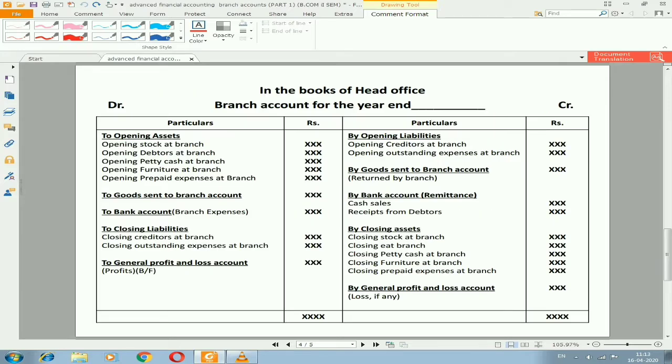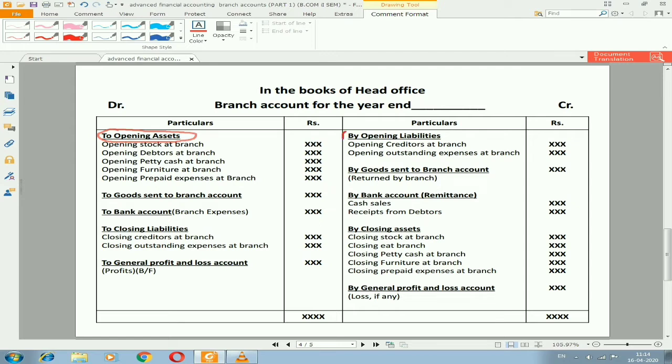Now you can see the format under the debtors system method, under cost price basis. In the heading, we have: in the books of head office, branch account for the year ended, whatever year is given, that will be considered. Next we have a debit side and also a credit side. The debit side represents expenditures and the credit side represents the income side. When we start with this particular account, we start with opening balances of assets as well as opening balances of liabilities.